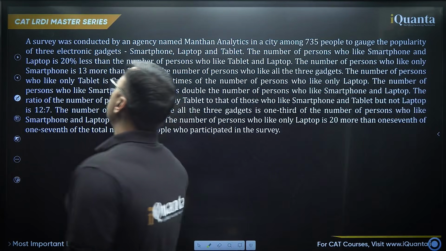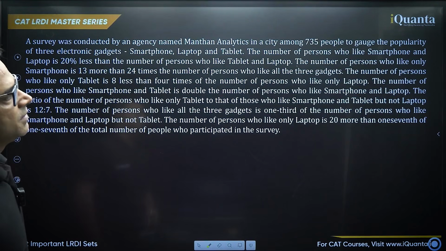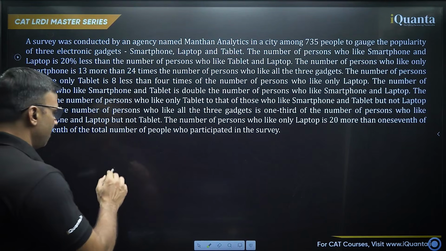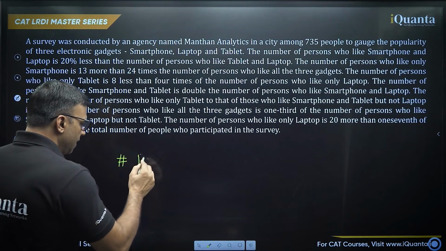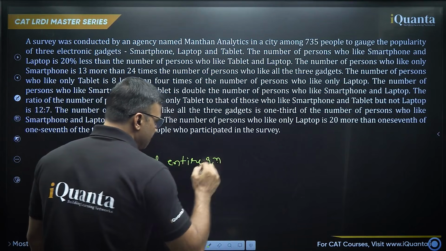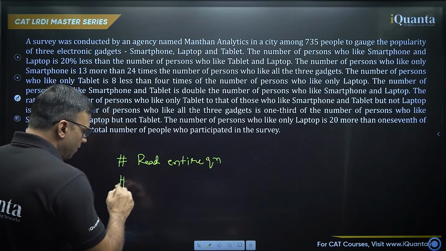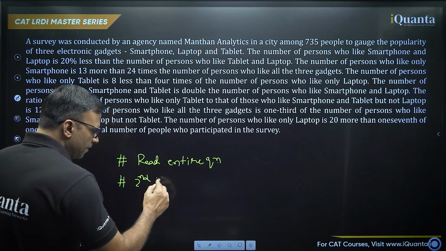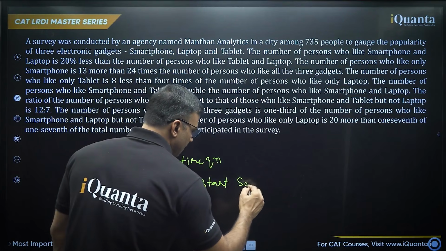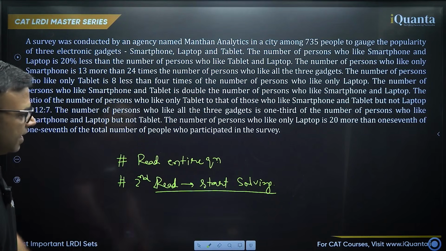Okay. So now it says a survey was conducted by an agency named Manthan Analytics in a city among 735 people to gauge the popularity of 3 electronic gadgets. The first condition, always remember: read the entire question without interruption, without using pen and paper, without doing anything. So the first reading has to be complete. Now when you read the second time, you should start solving. Always remember this. I'll tell you the reason, you will yourself realize why I'm saying that.